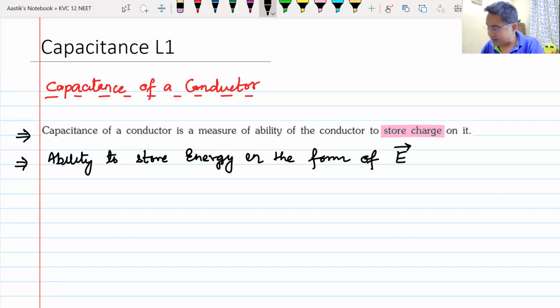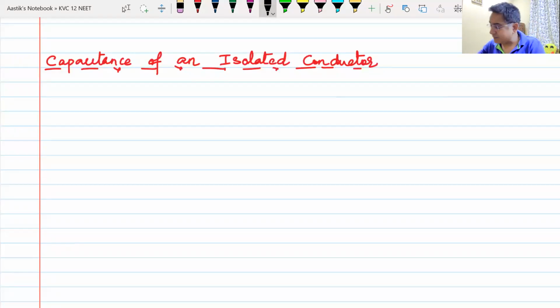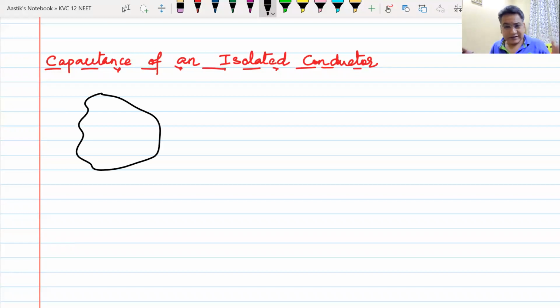Let us suppose that you have a conductor. Remember, we are now talking about a conductor. We have a conductor of any random shape. This is an isolated conductor.